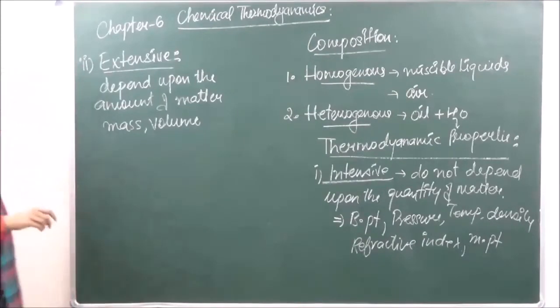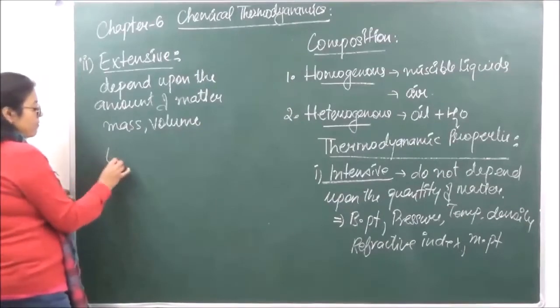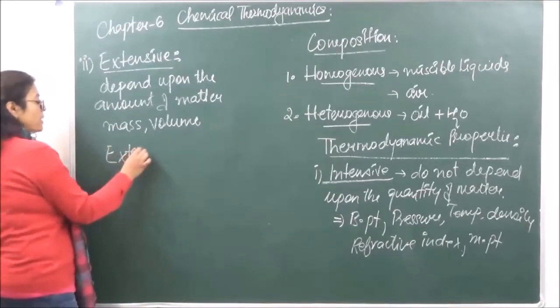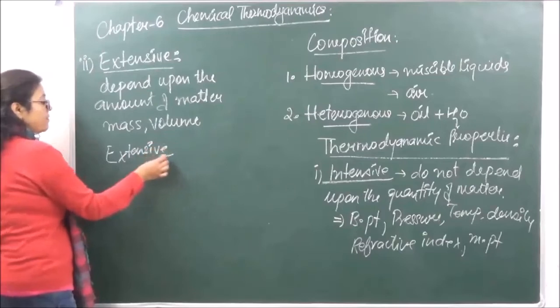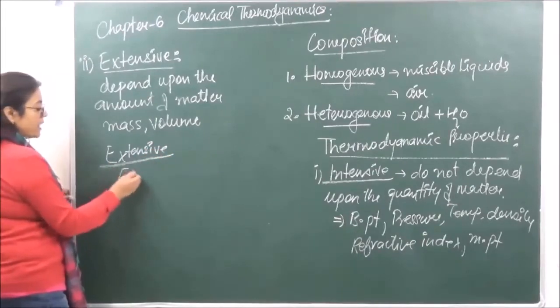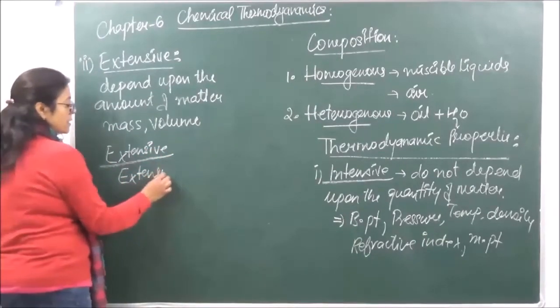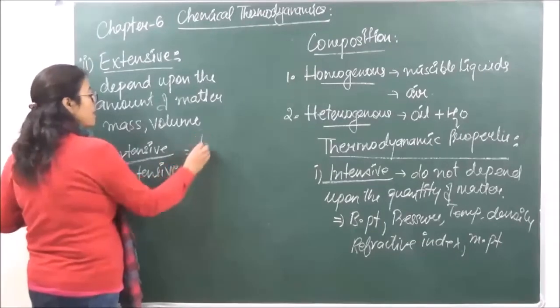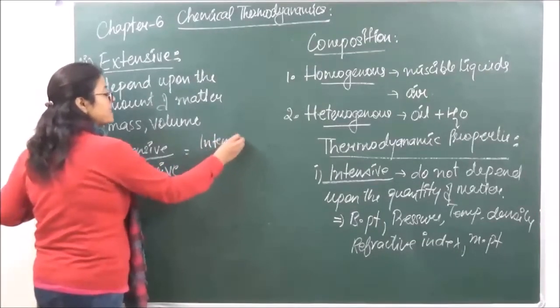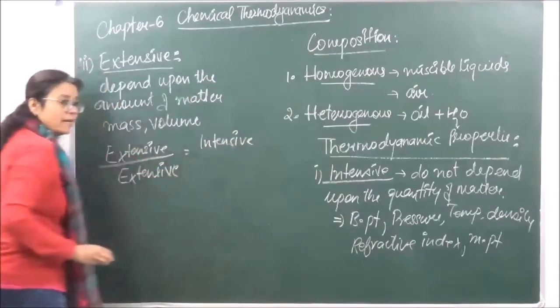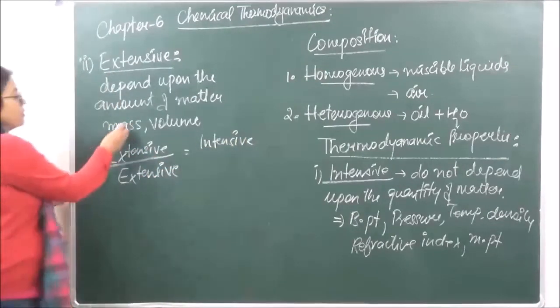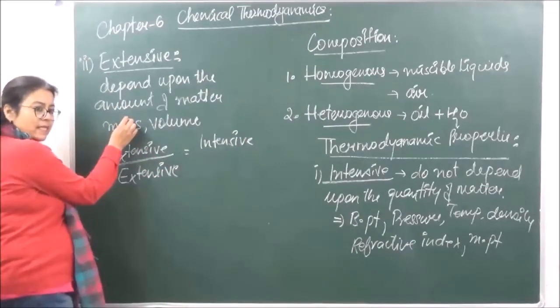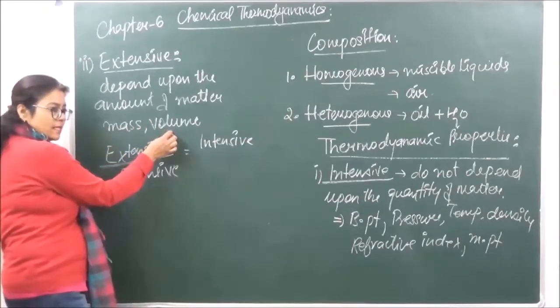Right? So it means that if we have one extensive property and we are dividing it with another extensive property, that is going to give us an intensive property. Okay? Let's take an example over here. We know that mass is an extensive property, volume is also an extensive property.